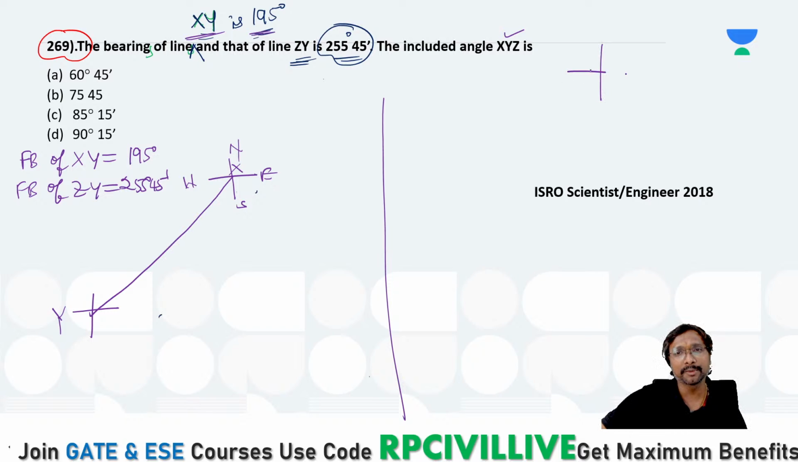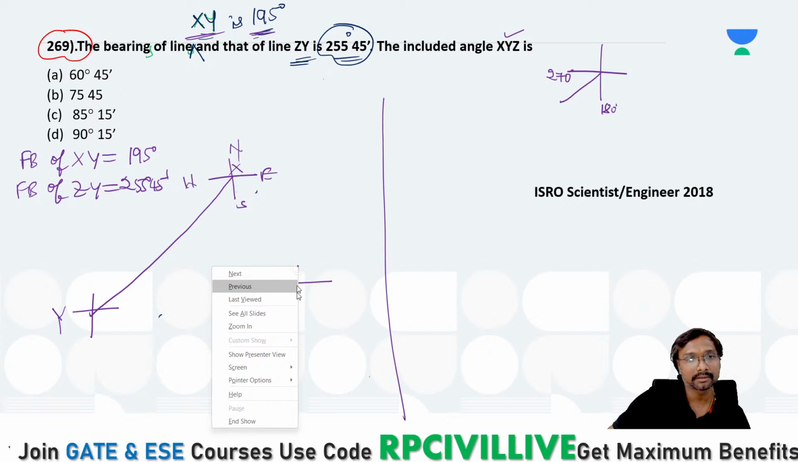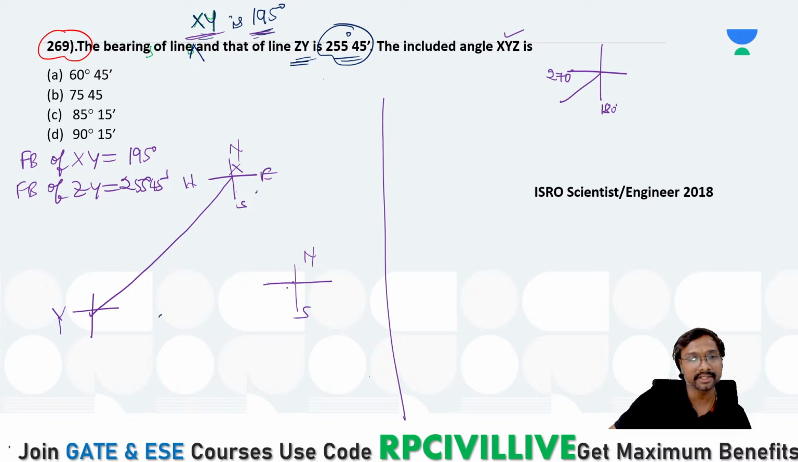255 degree 45 minutes means this is your 270 degree, this is your 180 degree, and it will come in this manner, right? So where is this line? If you just observe it, it will be somewhere here. This is your north and this is your south, and it is in which quadrant? It is in this third quadrant, right? You are asked to identify this angle, right? How much is that? You can get it now.